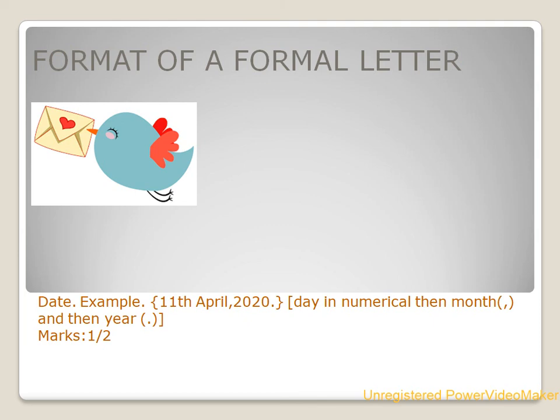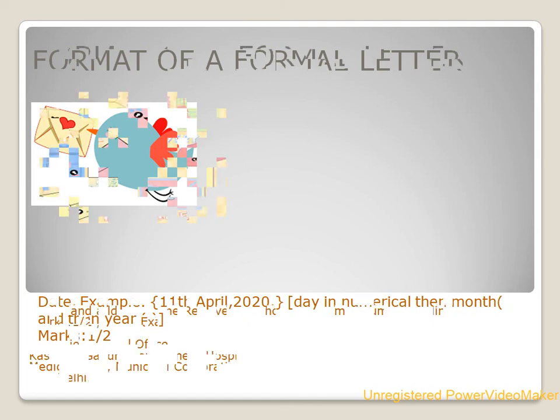If we take the month of May, then M should be capital. If we take January, then J should be capital. 2020, full stop. The format of date is the same in a personal letter and a formal letter. This carries half mark.